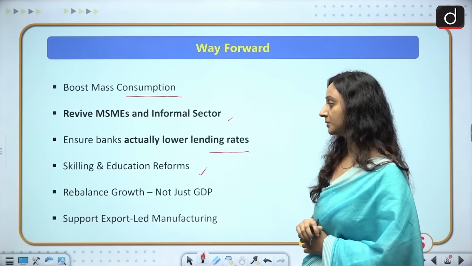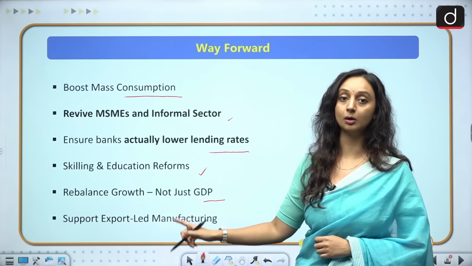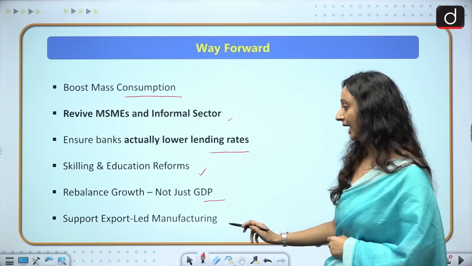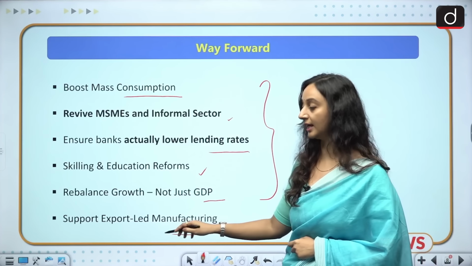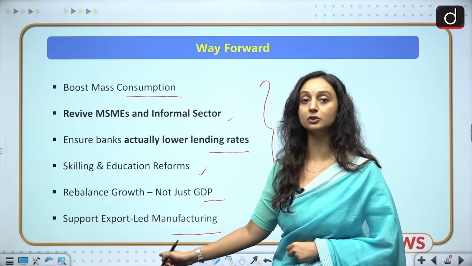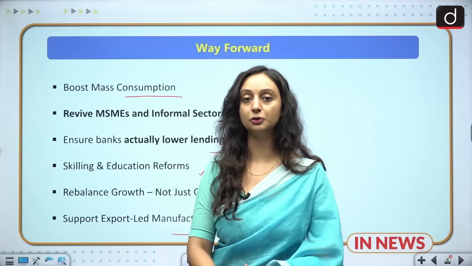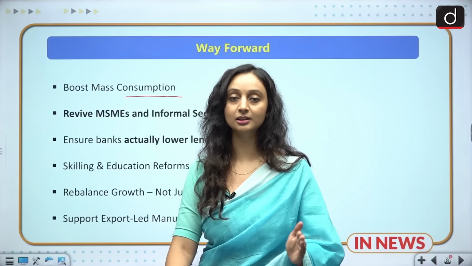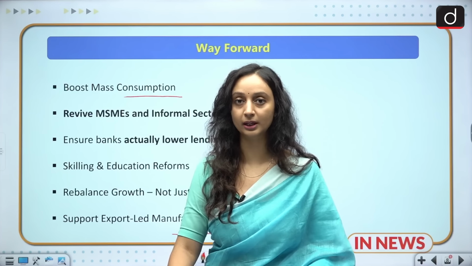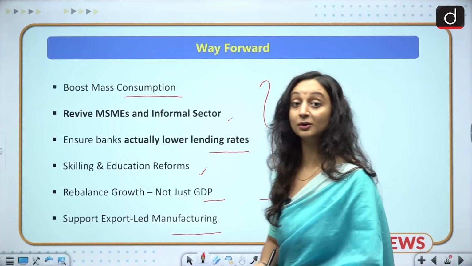Skilling and education reforms are needed, and we need to rebalance growth. We just don't need to talk about GDP, we need to talk about real inclusive growth. And all these things take care of the domestic challenges. We need to make sure that our export-led manufacturing is also supported. So when all these things come together, we'll be able to make sure that demand also increases, and once demand increases, production is automatically going to increase, and only then will we be able to ensure wholesome growth. That was all for today's video.